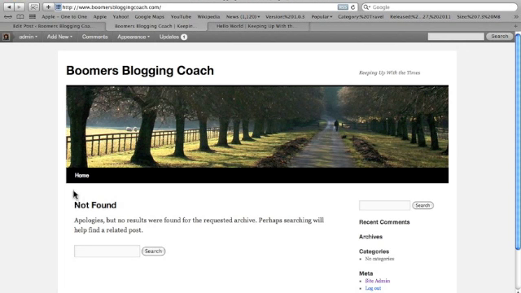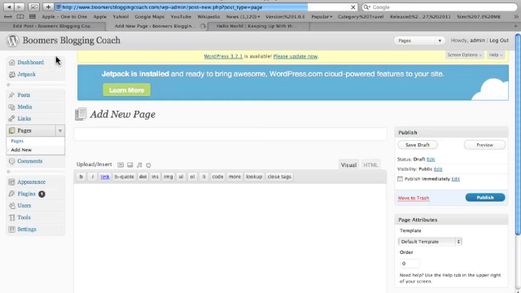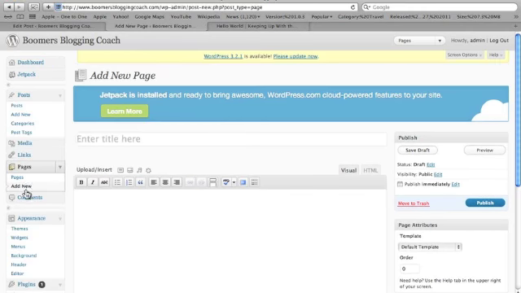Well, you look here on the top nav bar, and so far the only thing we have is Home. So let's go put a few more options in there so that we can start building this site out. Now what shows up here are the pages on your website. So we can come up here and let's click on Page, and let's go ahead and add a new page.